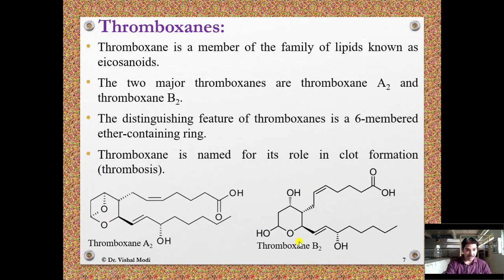Why is it called A2 and B2? Because thromboxane A2 has an A type of ring, an ether containing ring, while thromboxane B2 has a B type of ring, with absence of ether containing ring, and also it has two double bonds in the A2 series and B2 series. So it is called as thromboxane A2 and thromboxane B2. Thromboxane is named for its role in clot formation, thrombosis.